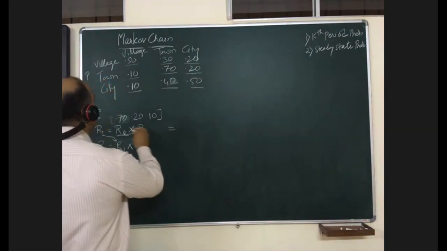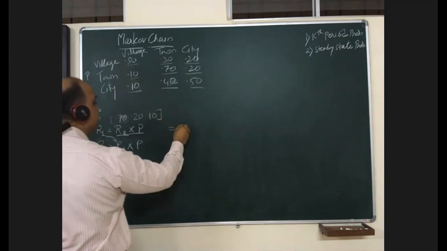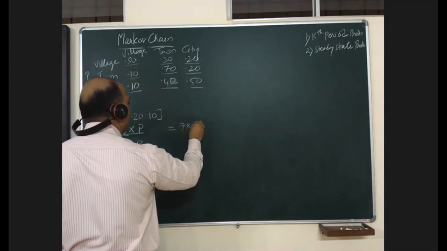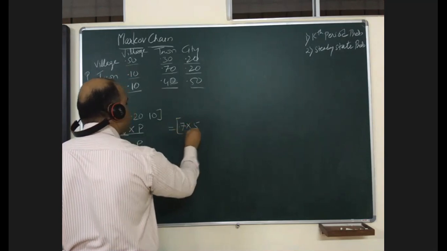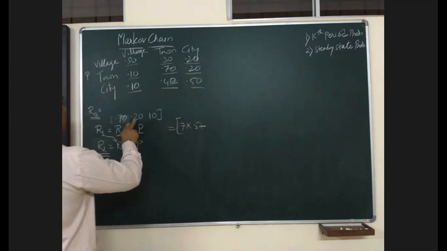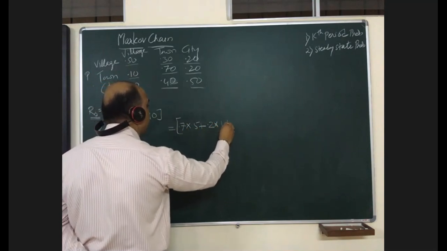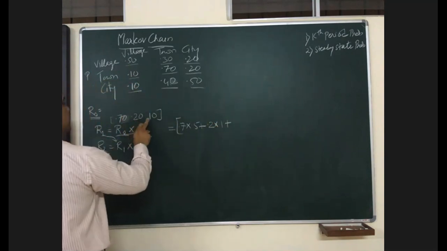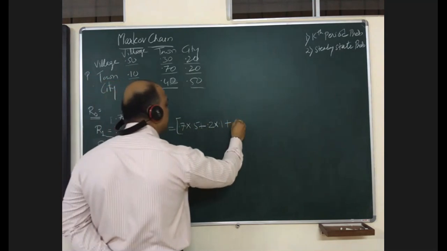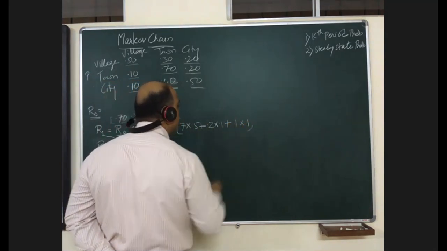So your R1 will be equal to 0.7 into 0.5 plus 0.2 into 0.1 plus 0.1 into 0.1.